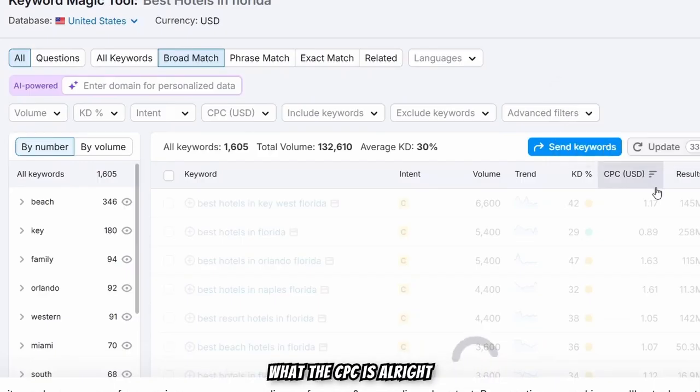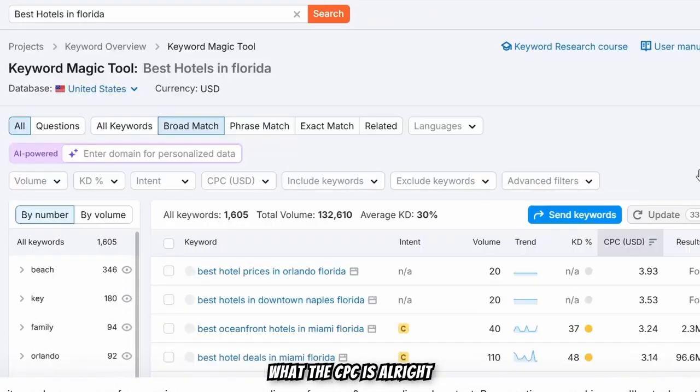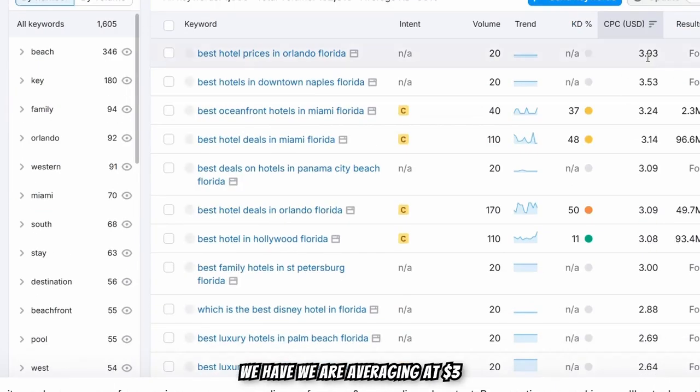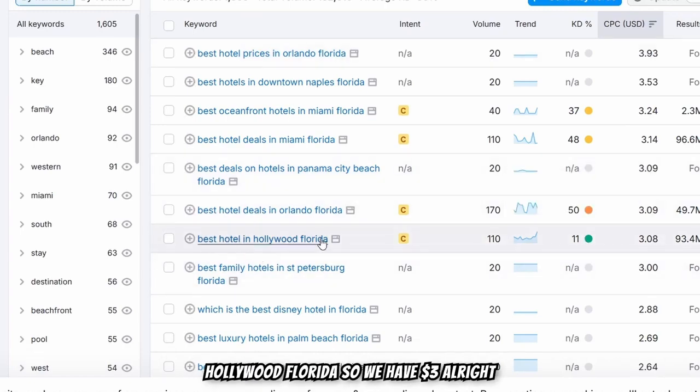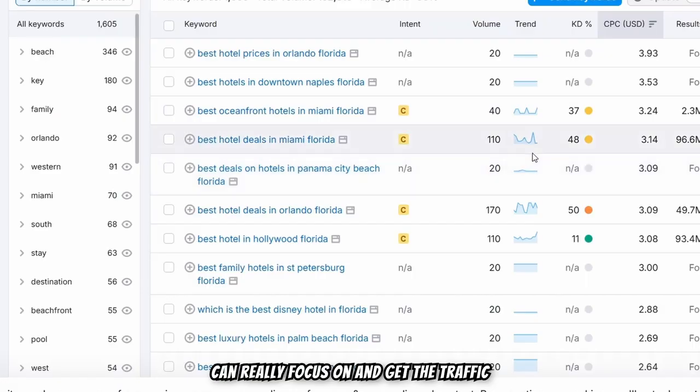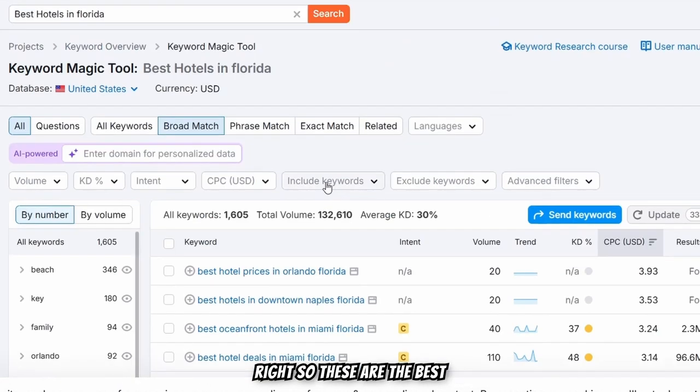So let me just see what the CPC is. All right, we are averaging at $3, and there's this one, best hotel in Hollywood, Florida. So we have $3. This is a consistent trend which you can really focus on and get the traffic, right? So these are the best microblog niches, and let me know in the comments if you want more.